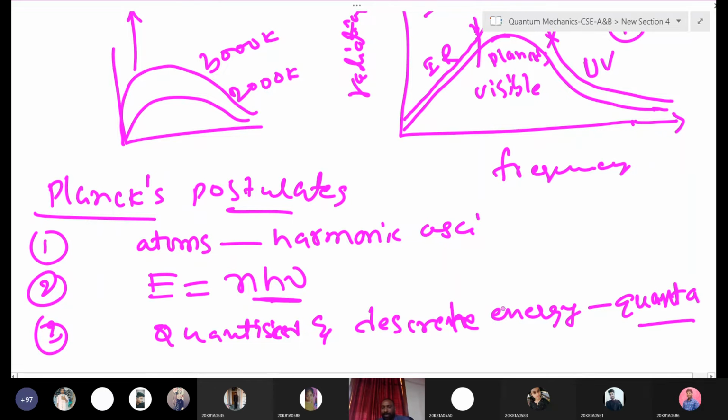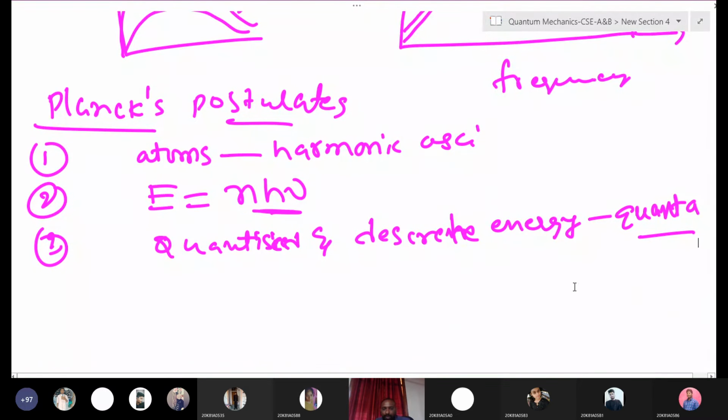When light interacts with matter, it releases energy in the form of discrete amounts. The discrete amount we call a quanta. These are the three important postulates he proposed. Einstein also proposed that light is like teeny particles, photons.